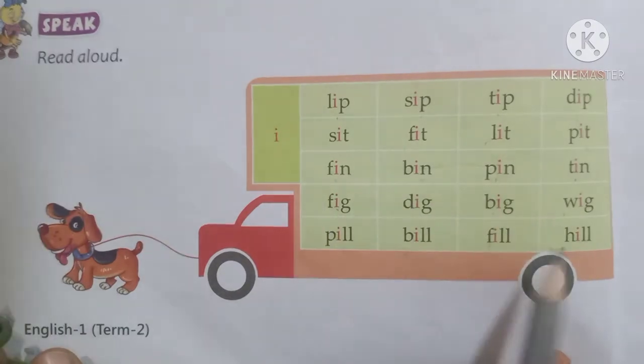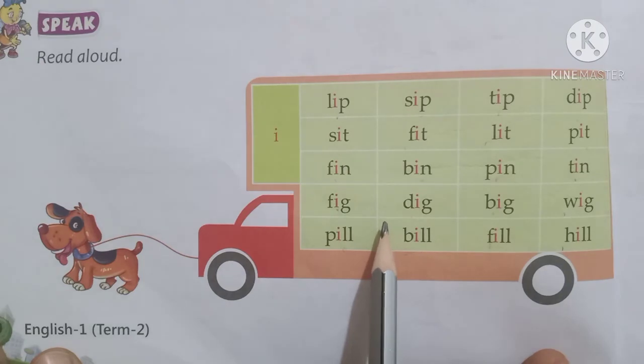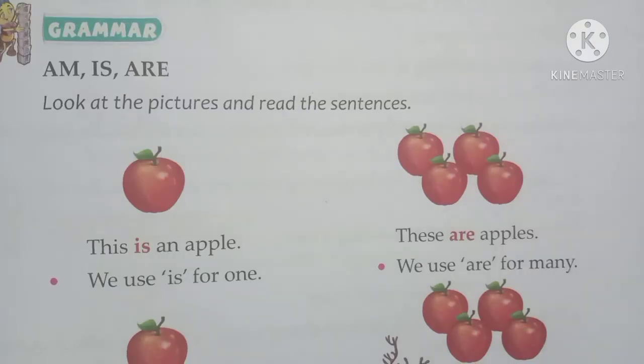In these words we will be writing rhyming words also in our English classwork. Yes children, try to read those words and turn to the next page, page number 21.